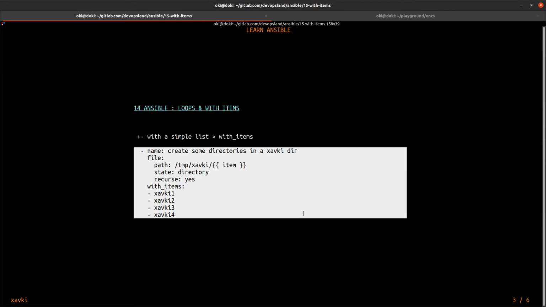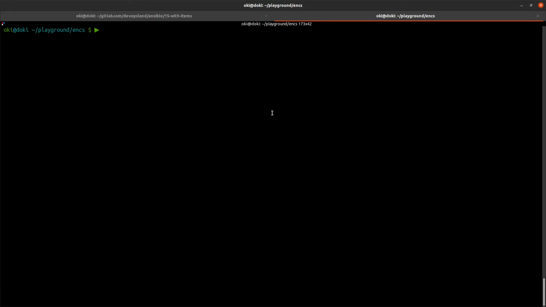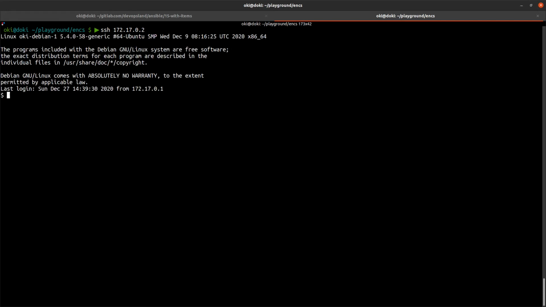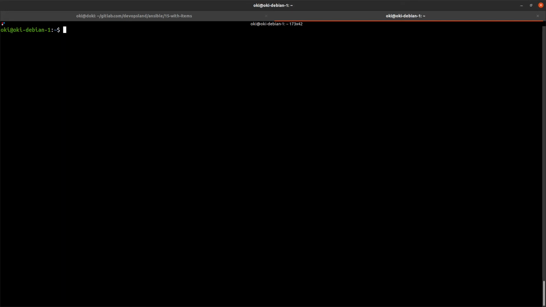If I go into one server like this, ssh 172.17.0.2, for example, using bash, I can do ls /tmp/xavkey. We have created the xavkey directory with recursive mode, and I have 4 directories: xavkey 1, 2, 3, and 4.